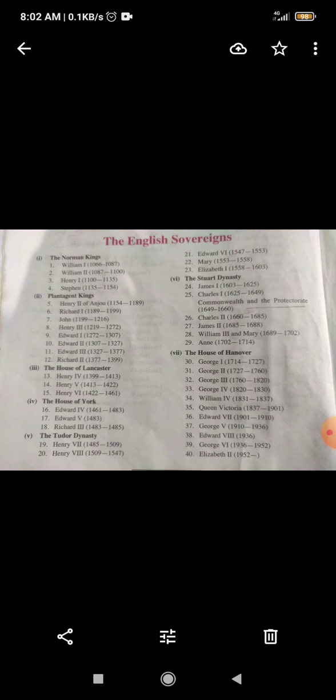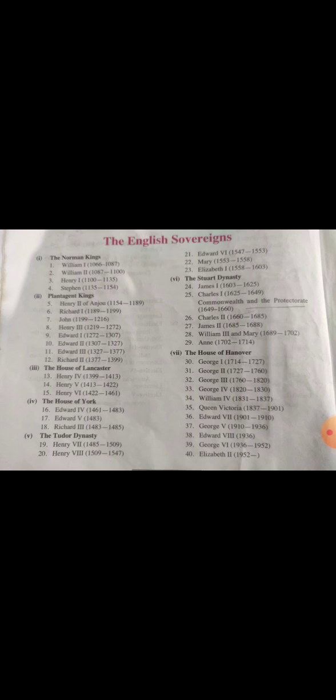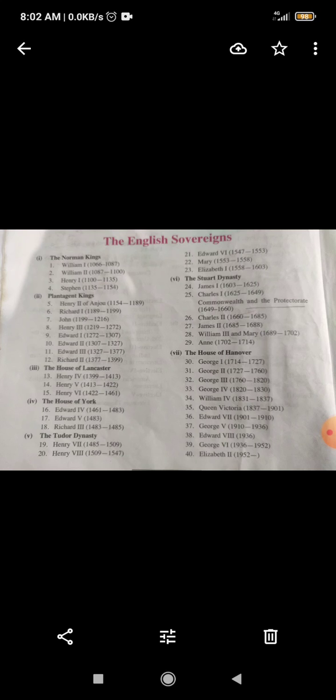She is alive now, around 94 years of age. She is residing in Buckingham Palace in London. And if you know, she is the mother-in-law of Princess Diana, the most beautiful lady in the world. She has two sons, William and Henry. William married Kate and Henry married Meghan Markle. They are the very controversial people among the family members of Queen Elizabeth.